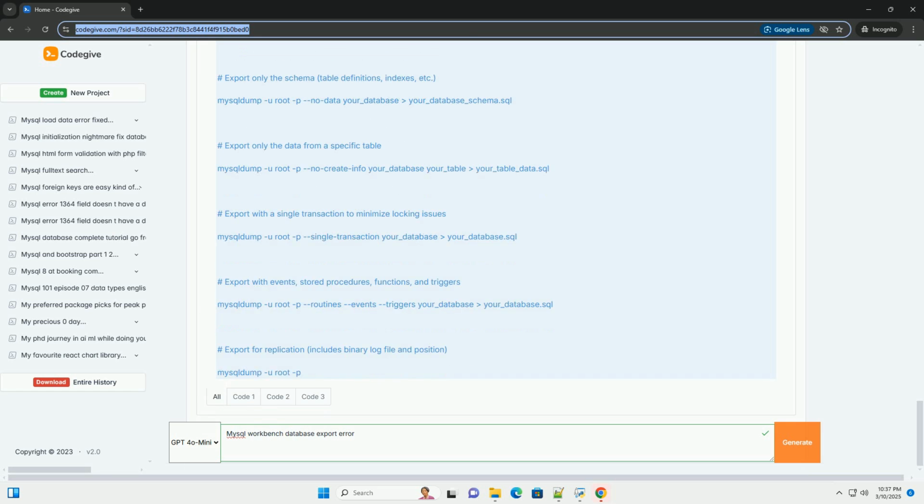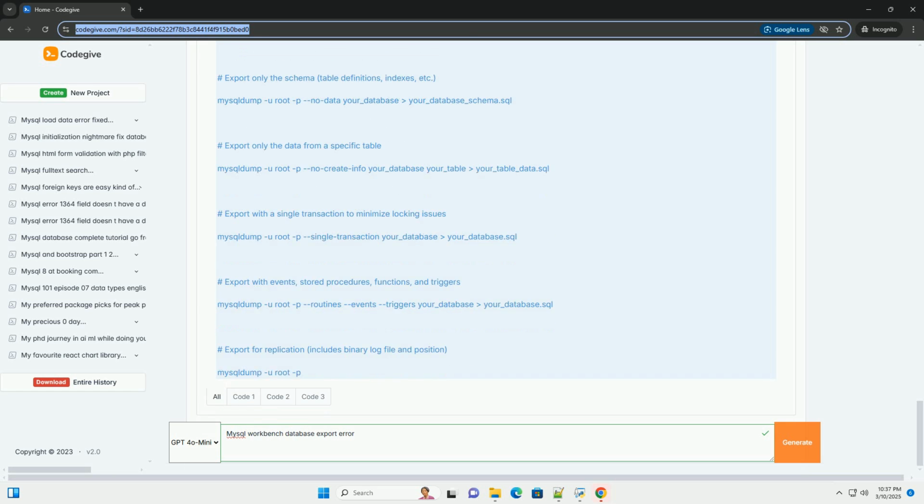Export blob data separately. Consider exporting the blob data separately from the other table columns. You can create a separate script to extract the blob data into files. This can significantly reduce the memory footprint during the main export. Compress blob data. If feasible, compress the blob data before storing it in the database. This reduces its size and can improve export performance.